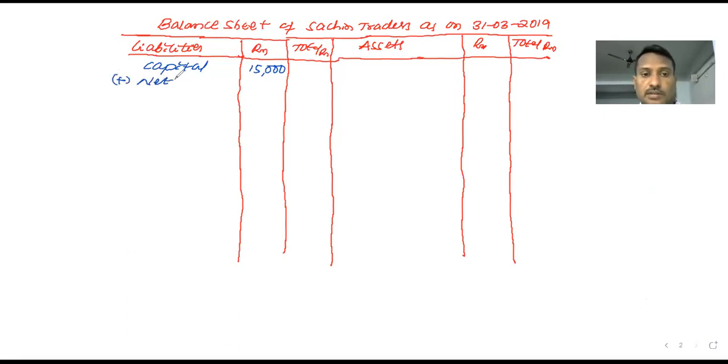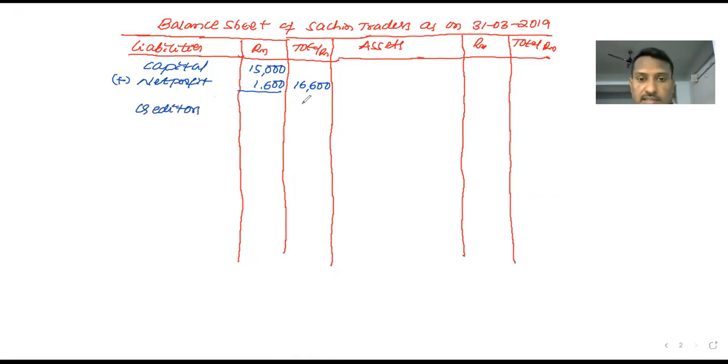Net profit 1,600. Yes, the total 16,600. In this problem there is no drawings. If any drawings are there, we should deduct them from the capital. Okay. Next liability, creditors.